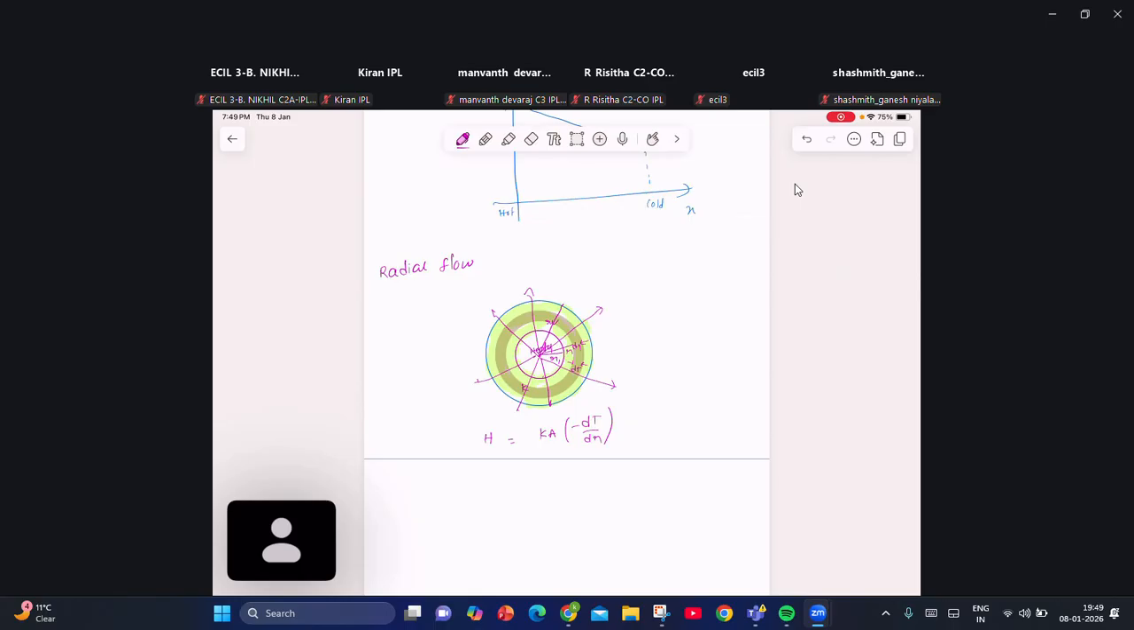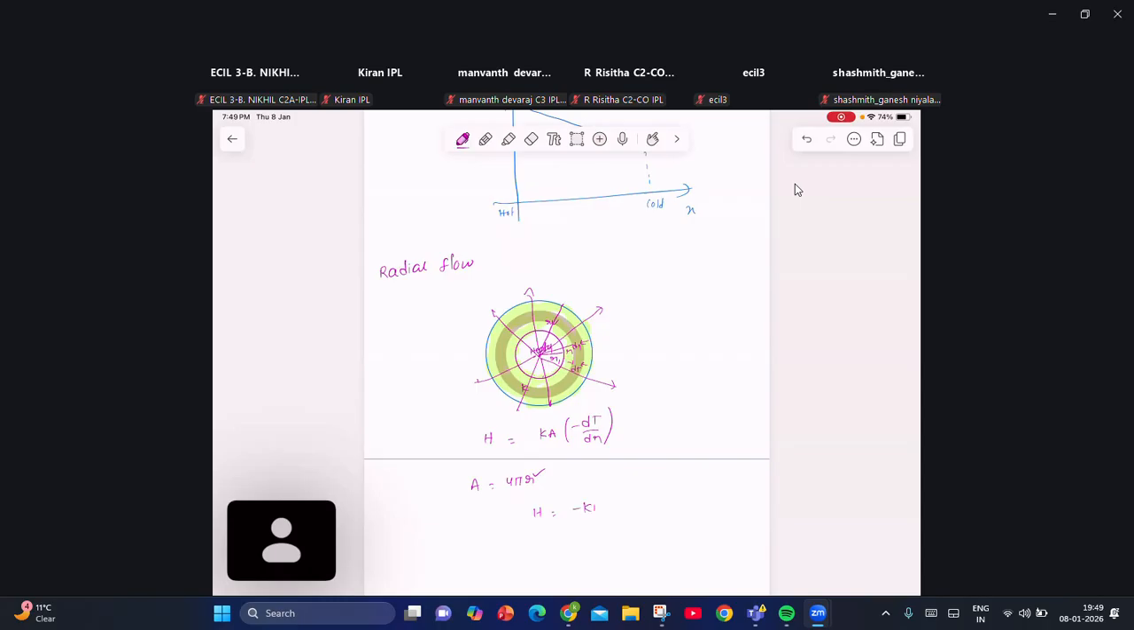dT by dr. Here A is what? Cross-sectional area of the shell. This cross-sectional area of the shell is 4 pi r square. If I substitute heat current, we are going to get like this. Here the negative sign indicates that as you move from the inner surface to the outer surface, temperature decreases.